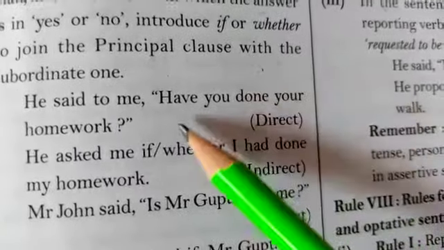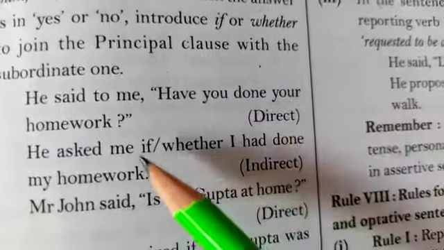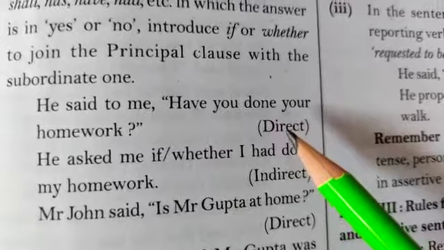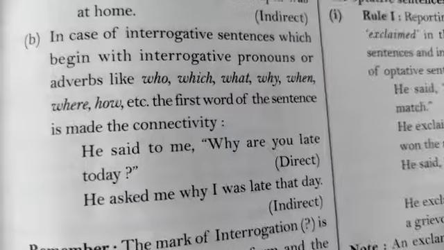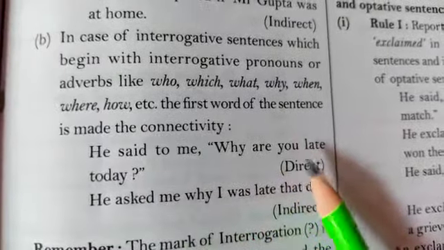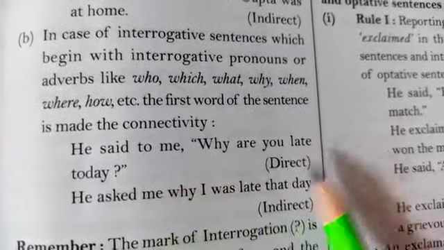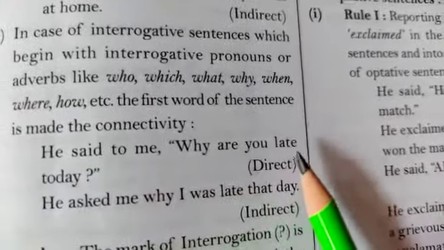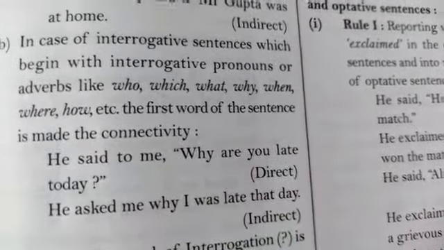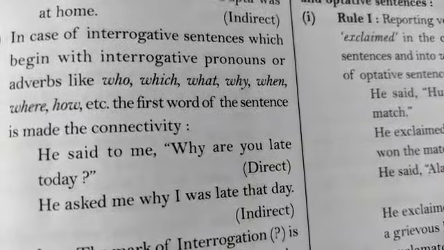Next is, he said to me, have you done your homework? This question can also be answered in either yes or no. The next type of question is the WH family question, like he said to me, why are you late today? Now this question cannot be answered in yes or no. We will have to give the reason why we are late.